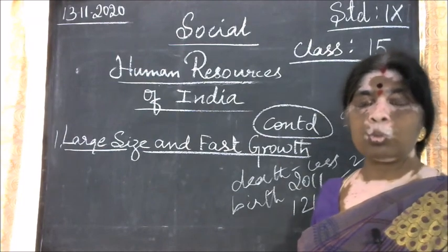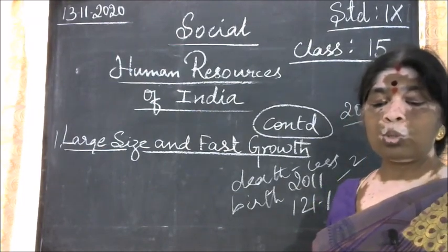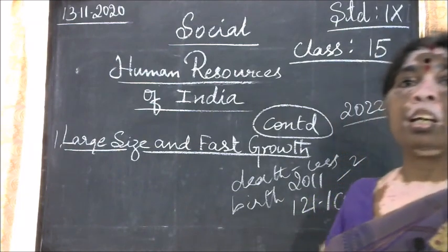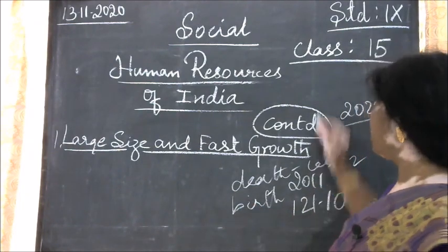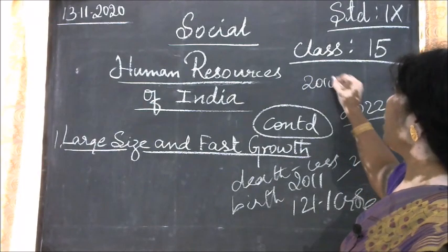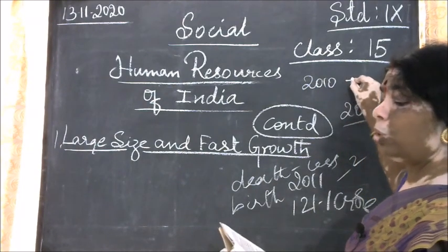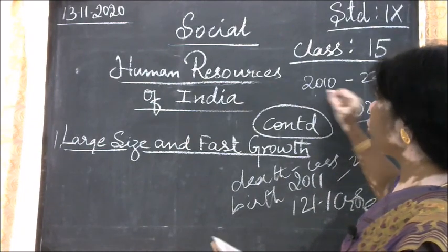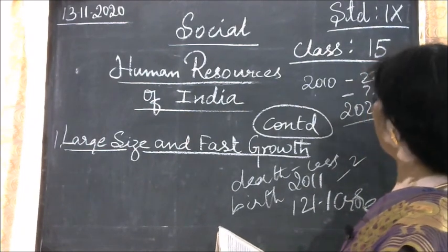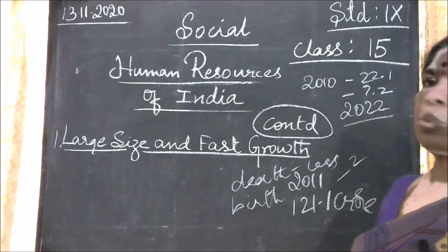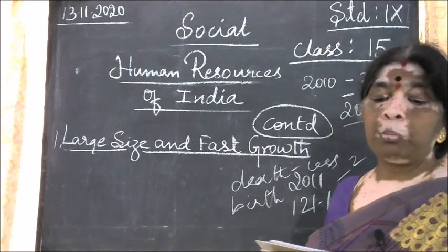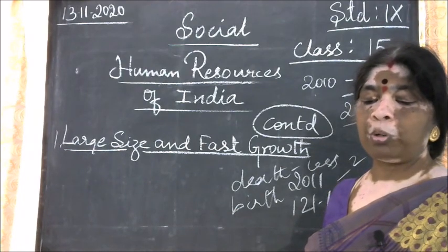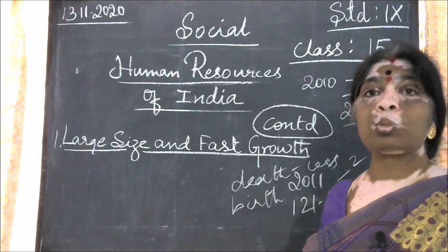The birth rate in 2010 was 22.1 and the death rate was 7.2. So death was very less, the birth was very high, implying a net addition of about 15 people per thousand, which is quite high.